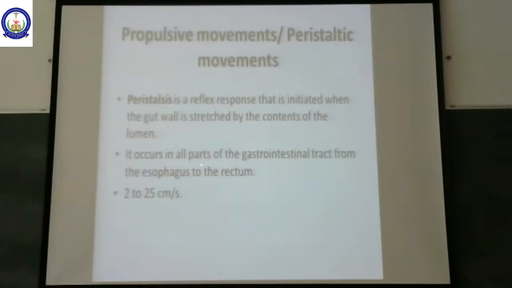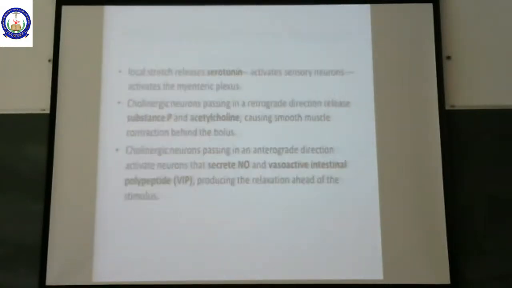It occurs in all parts of the gastrointestinal tract, right from the esophagus up to the rectum. How often does it occur, or how much movement will occur through peristalsis? The food moves about 2 to 25 centimeters per second. In some parts of the GI tract, it will move slowly. In other parts of the GI tract, it can move at a rate of 25 centimeters per second. So this is the velocity of movement of food throughout the GI tract by the process of peristalsis.